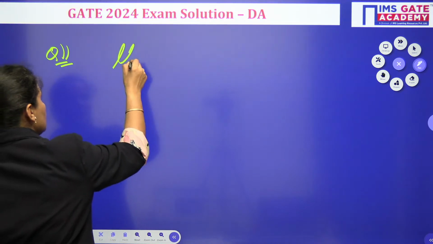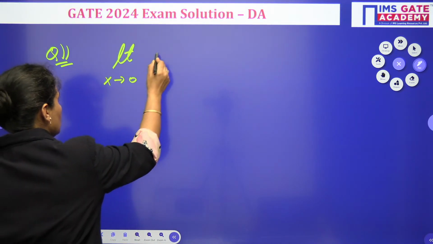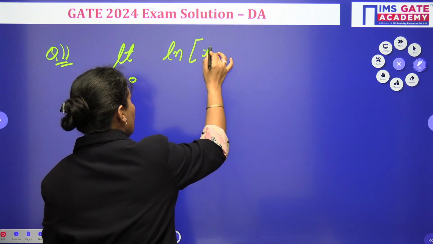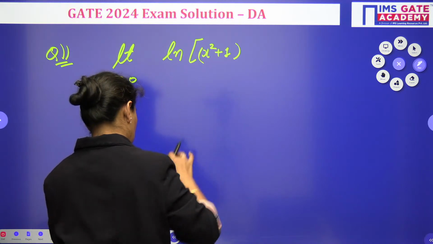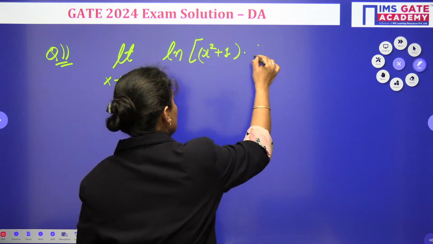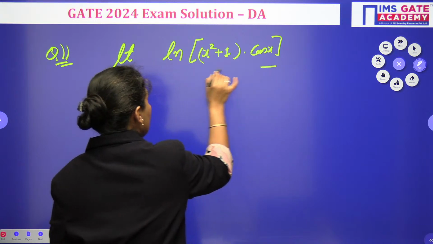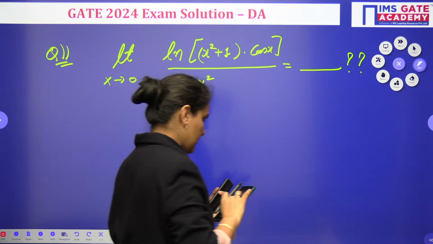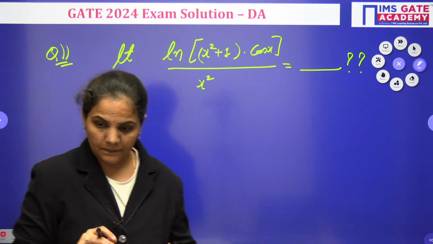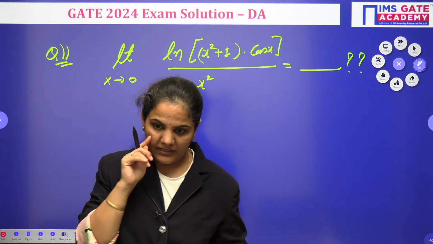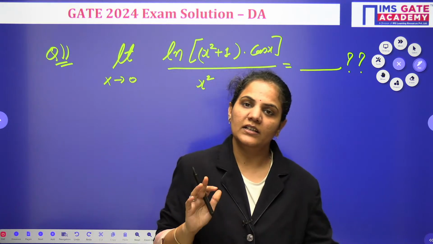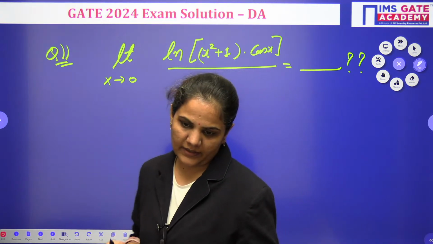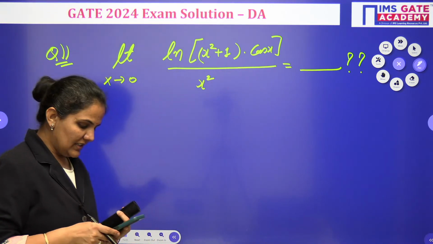The question was: limit x tends to 0 of ln of (x square plus 1) times cos x, divided by x square. We need to find the value of this. As I told you, dear students, please confirm if you are there in the paper. You can confirm whether the question written here is correct or not. All right, let's start with the question.